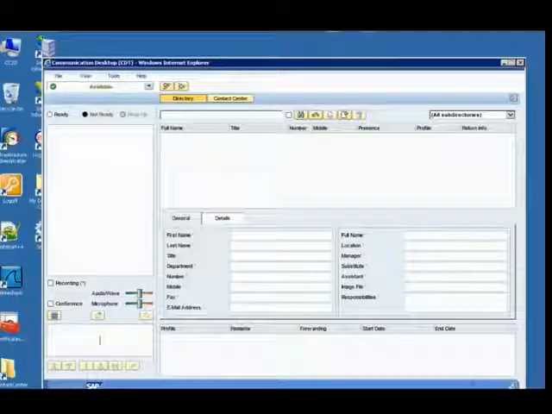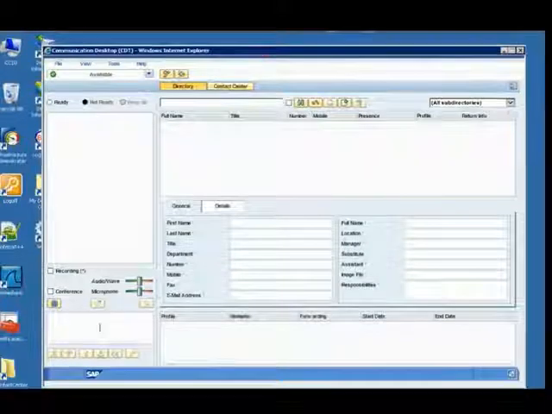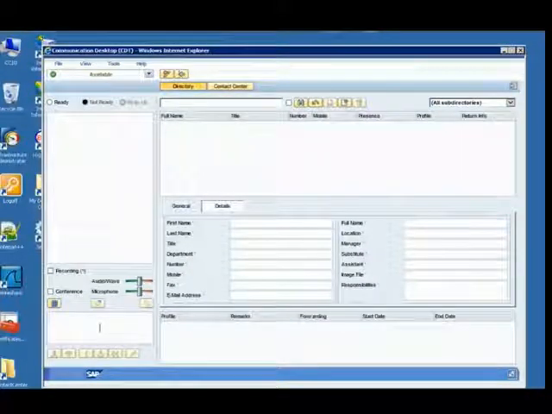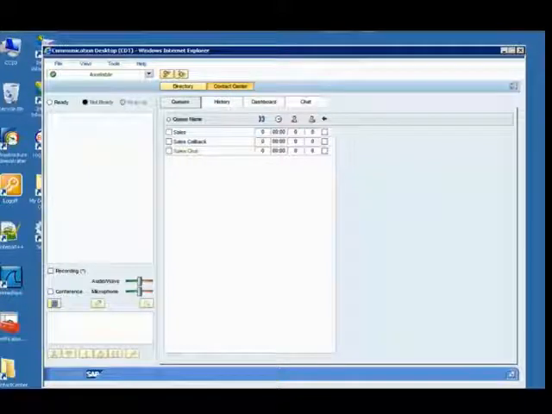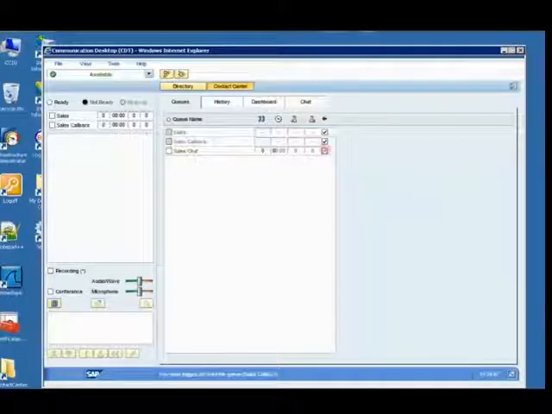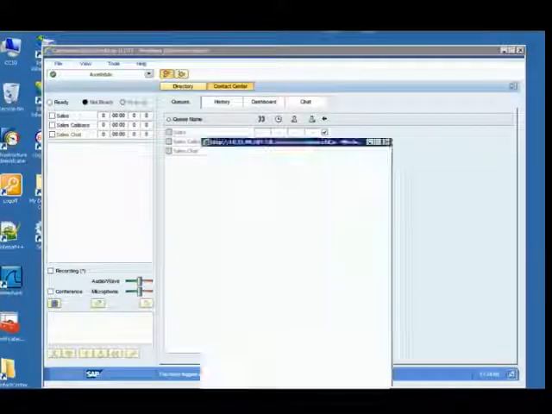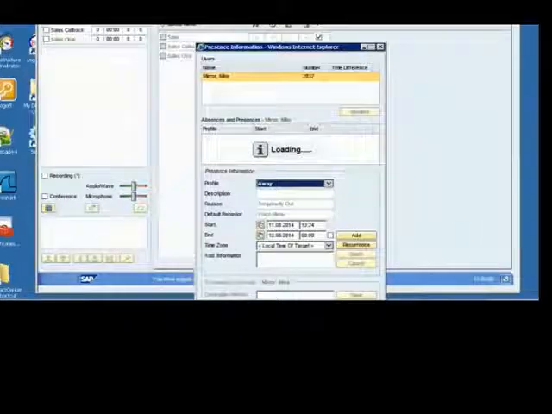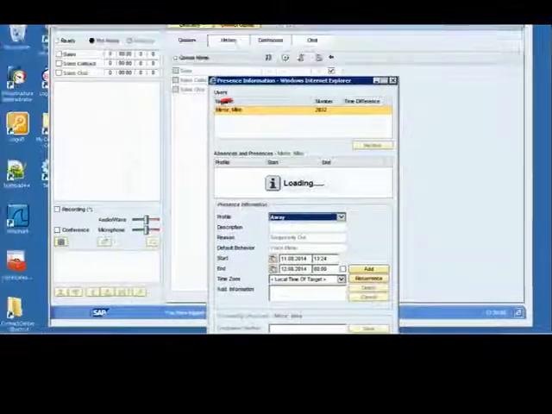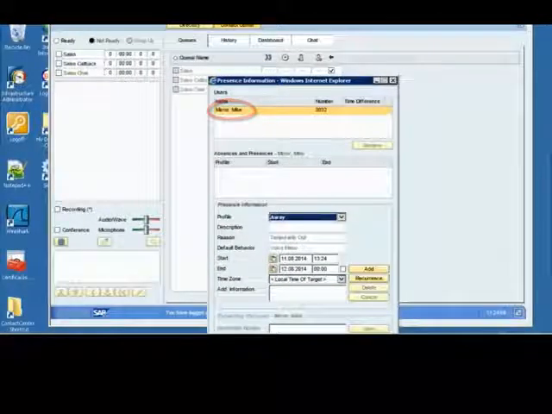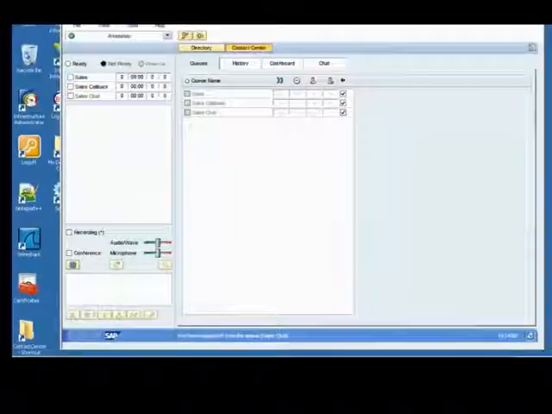Let's move CDT a little bit higher and then go to the Contact Center tab. We can click all the queues to be visible in the queue view on the left. We can see that Mike has access to all sales queues as he should. We can even click the presence information button to check that this is really Mike's account. Now Mike clicks the Ready button, and as he activates the queues, he's ready to start serving.